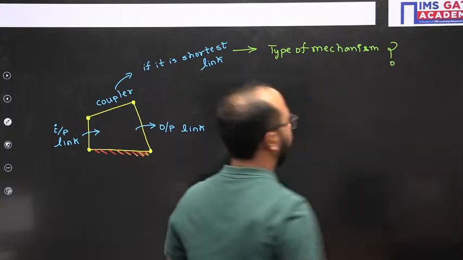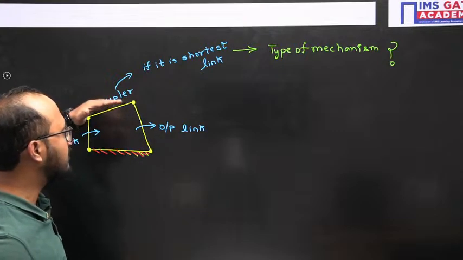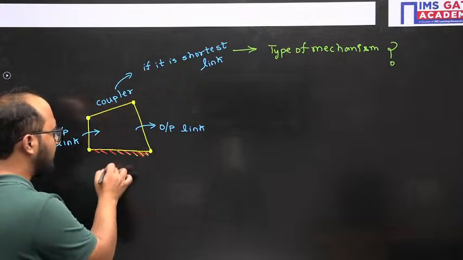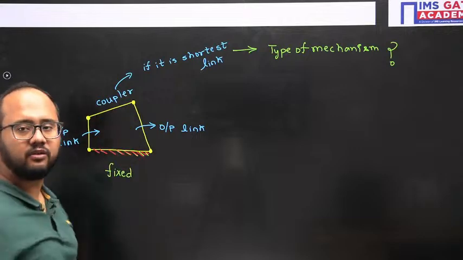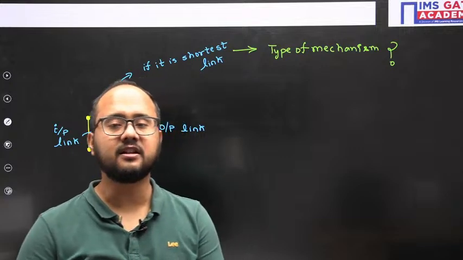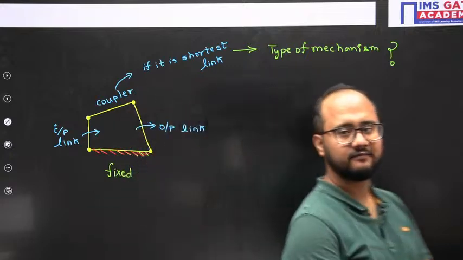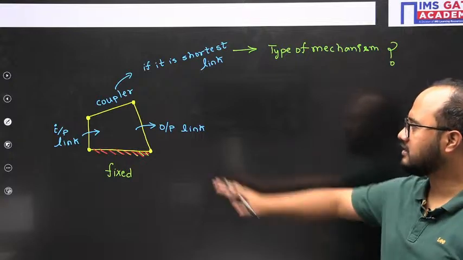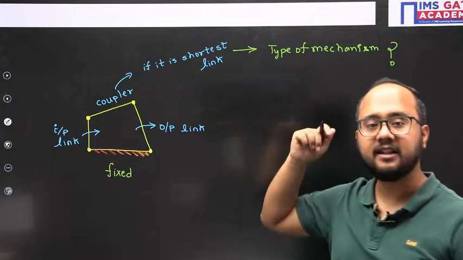That is the question. If this is the smallest or the shortest link, opposite to shortest link is what? Fixed. Opposite to smallest is fixed. Which type of mechanism will you get? Right, because coupler only they have told is shortest link. Type of mechanism will be double rocker.